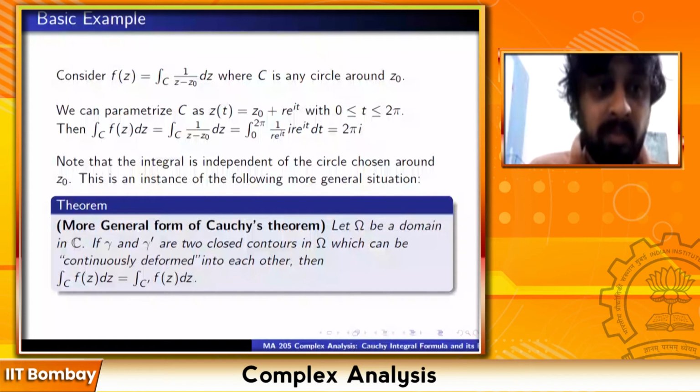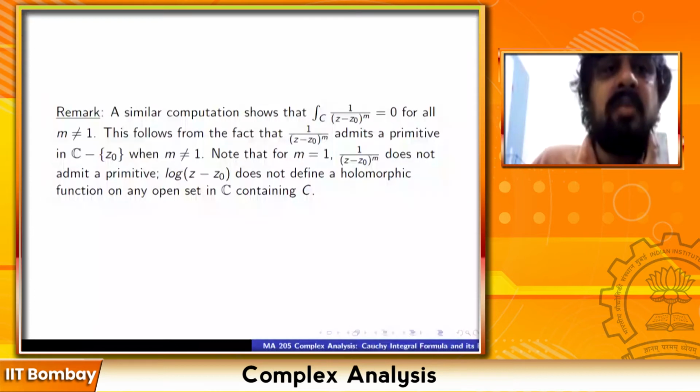This is not, let me repeat, not necessarily the most general form of Cauchy's theorem, but it's more general than what we have seen before. Just like the basic example, a similar computation shows that the integral of 1 upon (z minus z naught) raised to m is equal to 0 for all m not equal to 1. We saw that when m is equal to 1, you get 2 pi i, but if m is different from 1, you get 0. This follows from the fact that 1 upon (z minus z naught) to the power m admits a primitive in C minus z naught whenever m is different from 1.